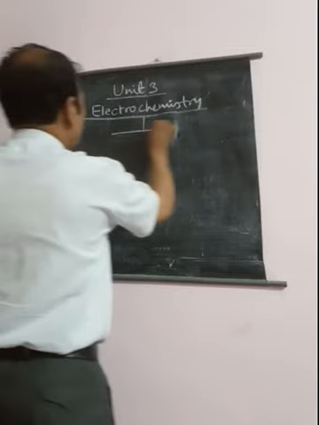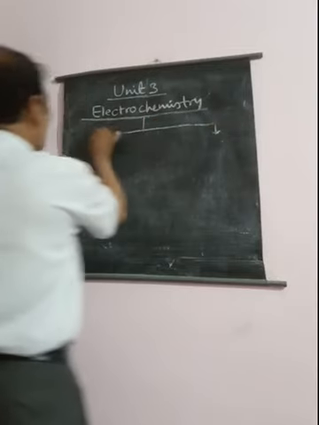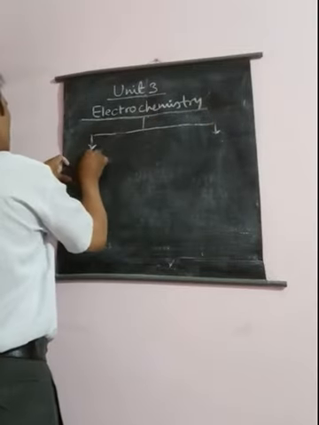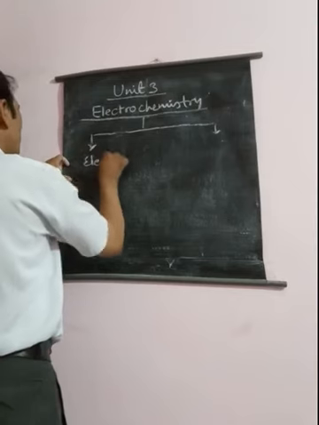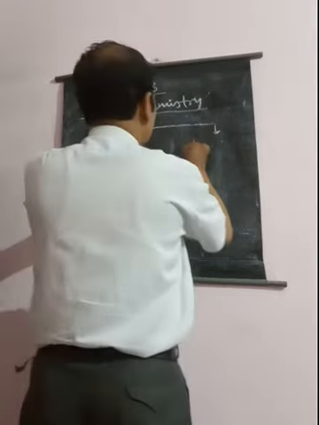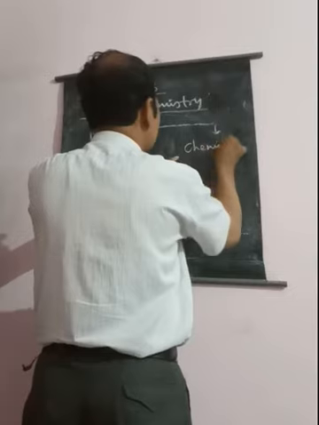The word electrochemistry is made by two words, one is electro and the other is chemistry.